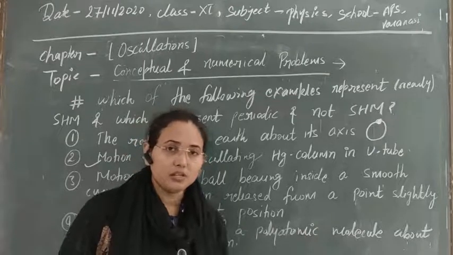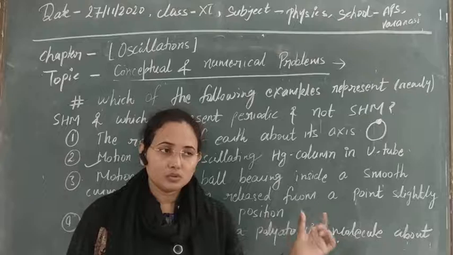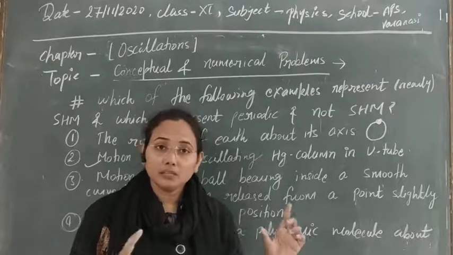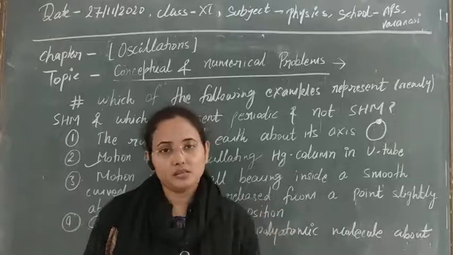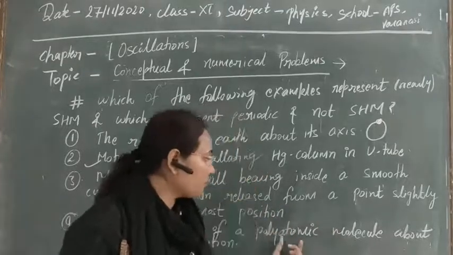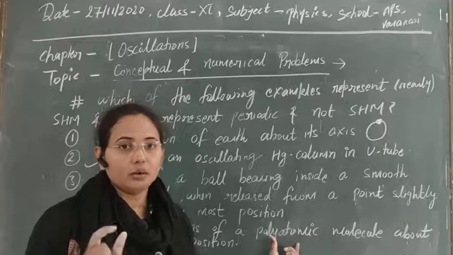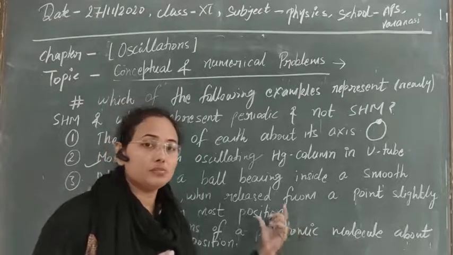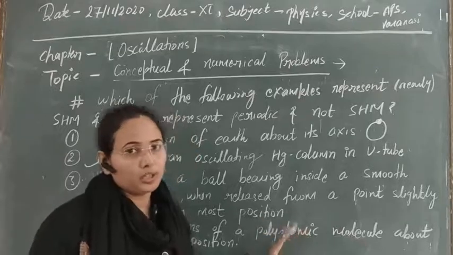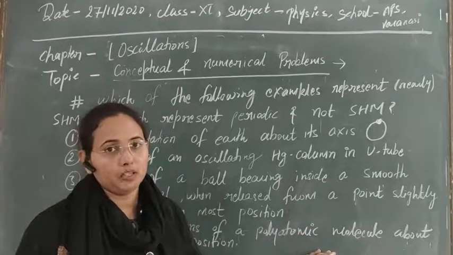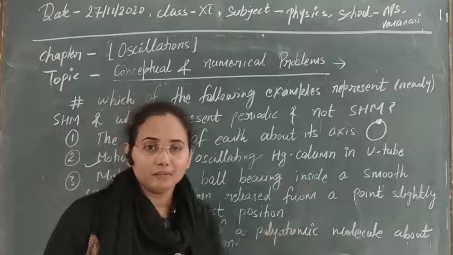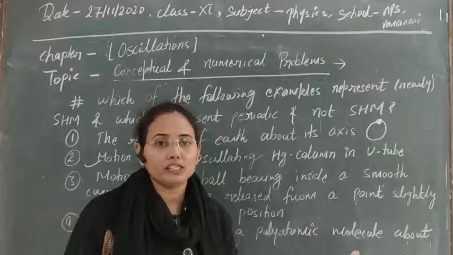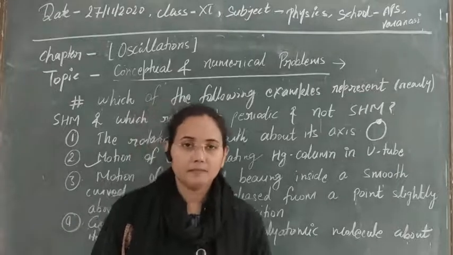So this motion is periodic. The molecules of which it is made up are executing simple harmonic motion, but their superposition, their resultant, is not simple harmonic. So for a polyatomic molecule, each molecule will perform simple harmonic motion, but the superposition for the polyatomic molecule will not be simple harmonic, as the resultant of them does not give the equation. We don't obtain the equation for simple harmonic motion there.